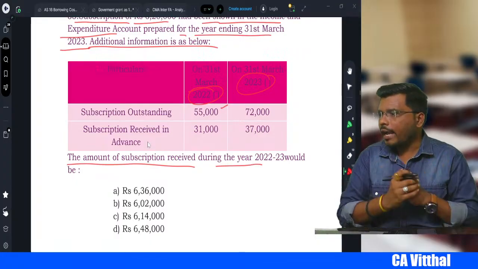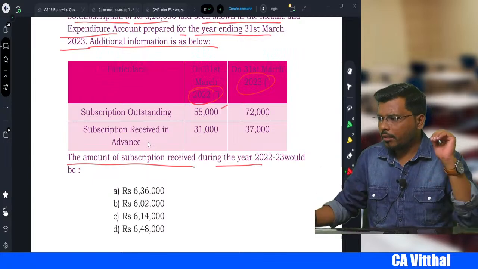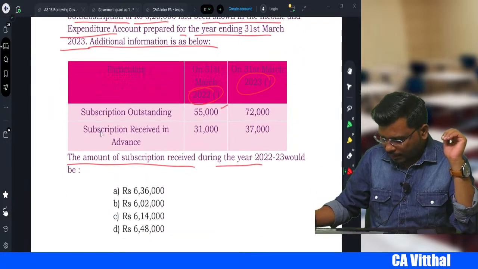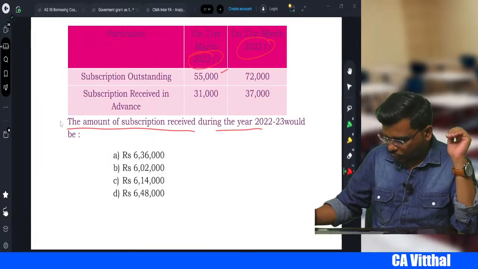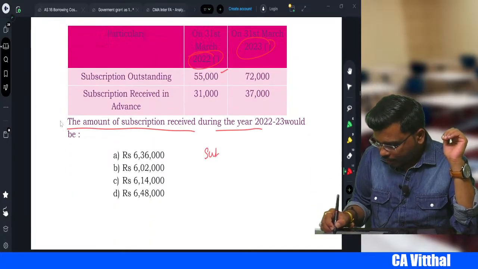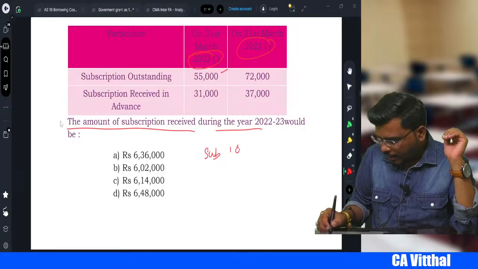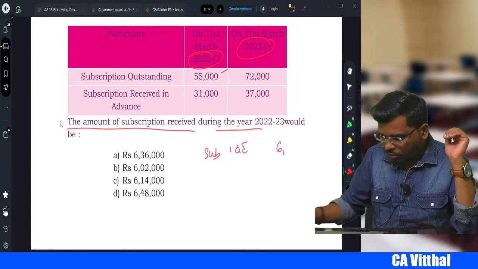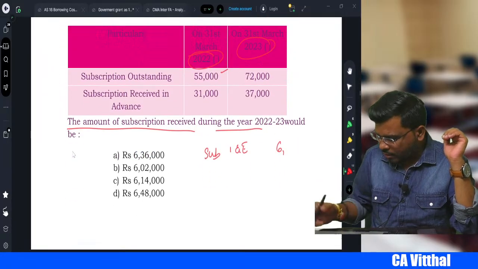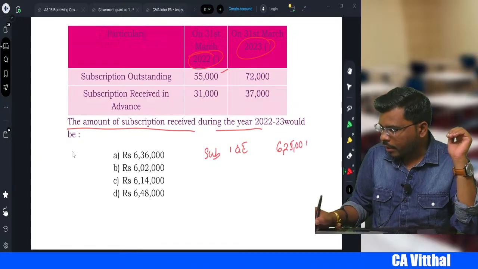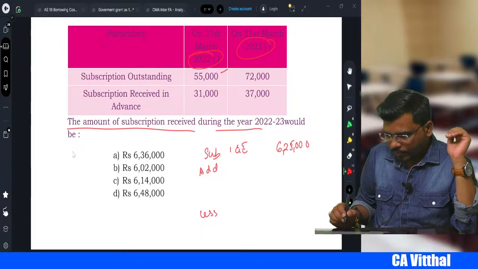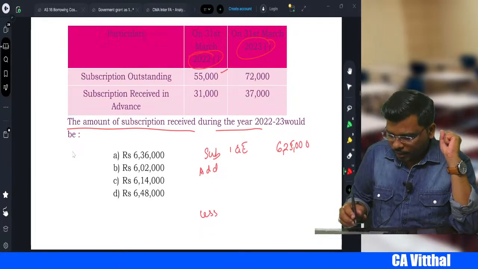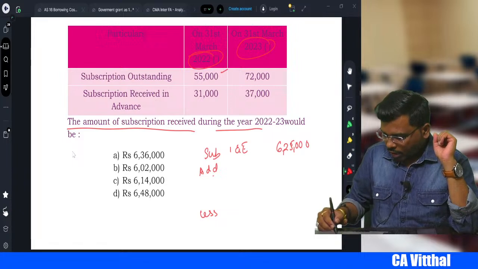Okay, so how to calculate is very simple, my dear student. First, how much is the subscription shown in the income and expenditure account? 6,25,000. So we write here subscription as per income and expenditure account, 6,25,000, right? In that, something we will add, something we will less. First let's try to understand what we add, what we less.